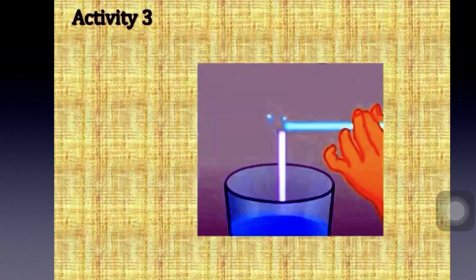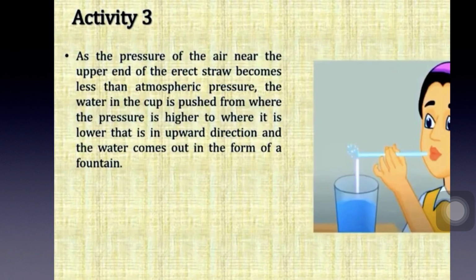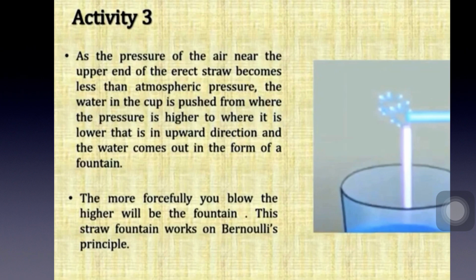Why did this happen? On blowing through the straw, the air at its open end is pushed away and hence the pressure of the air at the opening goes down. As the pressure of the air near the upper end of the erect straw becomes less than atmospheric pressure, the water in the cup is pushed from where the pressure is higher to where it is lower, that is, in the upward direction, and the water comes out in the form of a fountain. The more forcefully you blow, the higher will be the fountain. This straw fountain works on Bernoulli's principle.